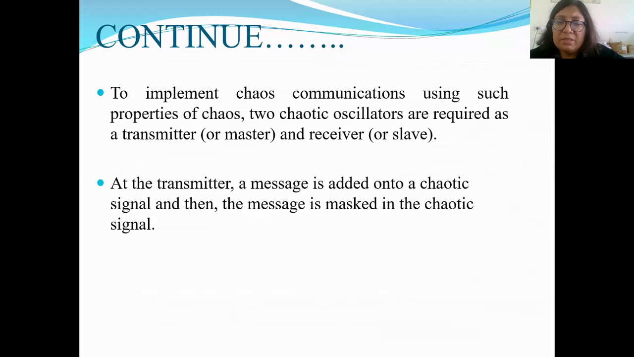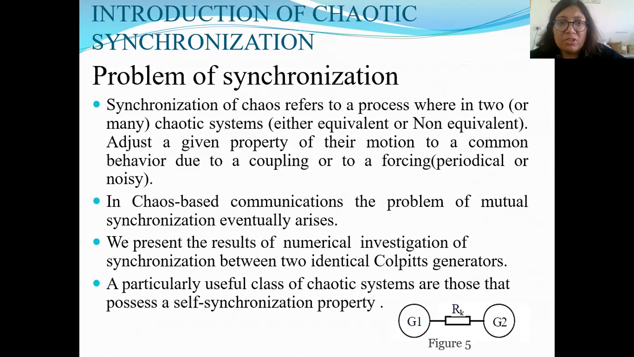This is basically chaos-based communication. The chaos waveform is generated by the chaotic Colpitts oscillator. In communication using the Colpitts oscillator, we require a transmitter and a receiver. Synchronization is the main problem in chaos-based communication.